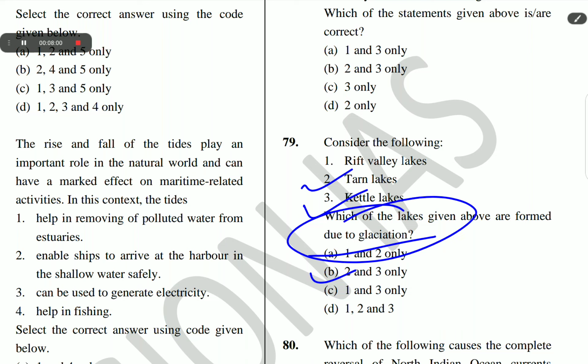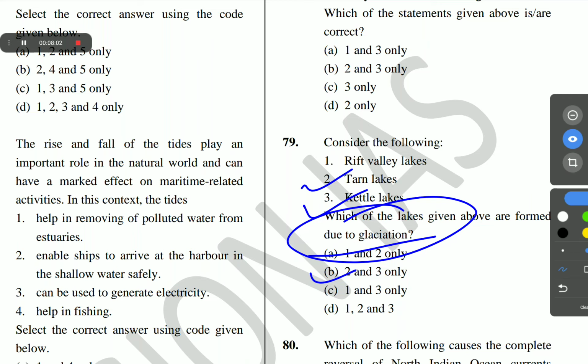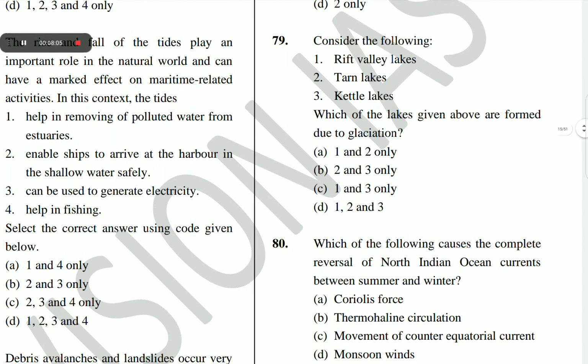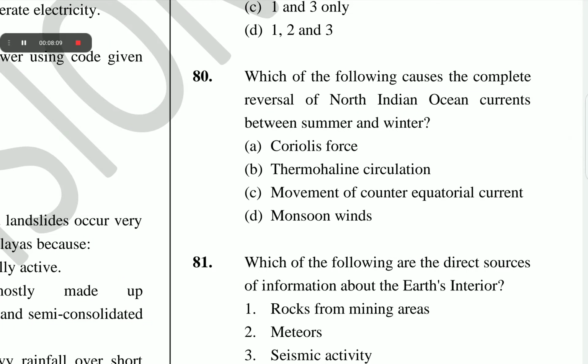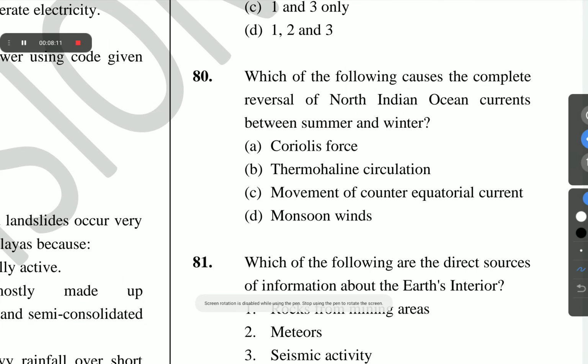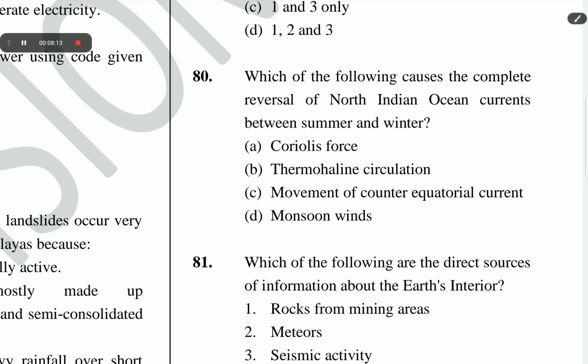The next question is question number 80. Which of the following causes the complete reversal of North Indian oceanic currents between summer and winter? The correct answer of question number 80 is D, monsoon winds. In the North Indian Ocean, there is a complete reversal of the direction of currents between summer and winter due to changes of monsoon winds.